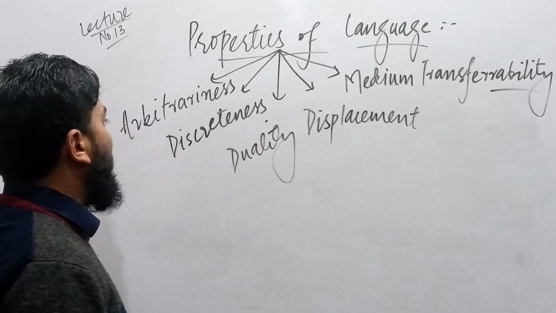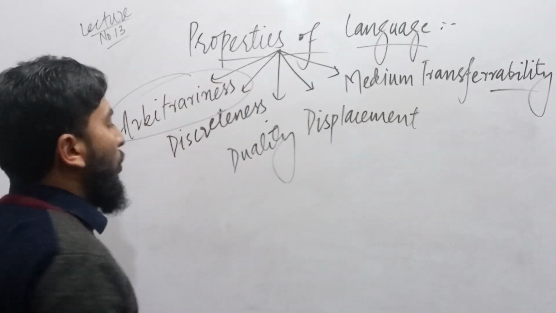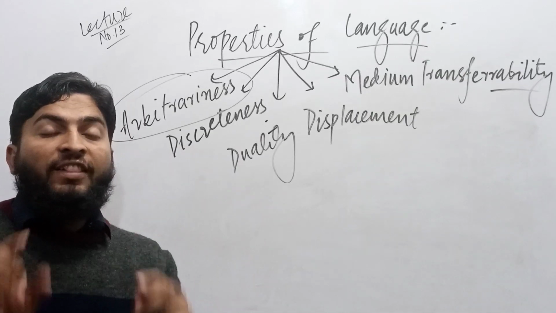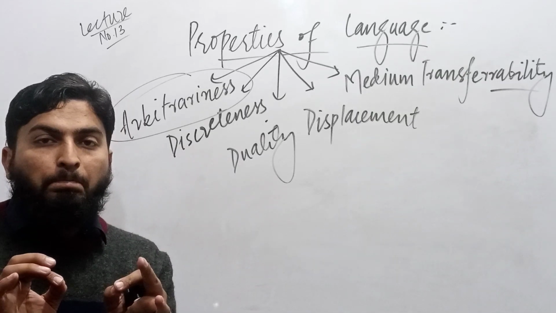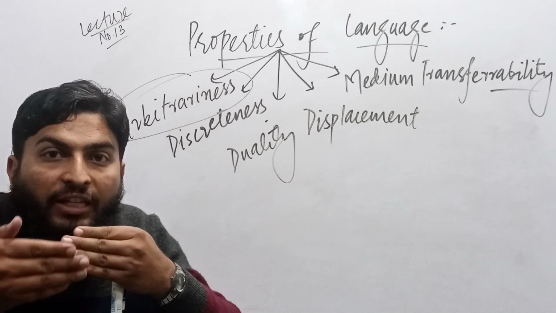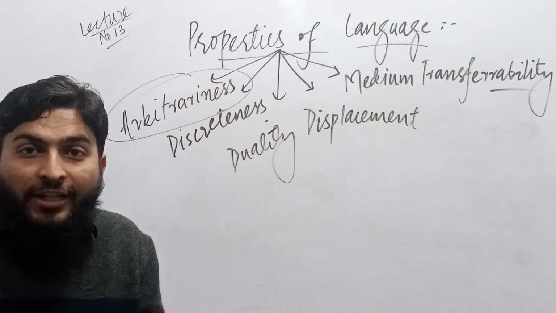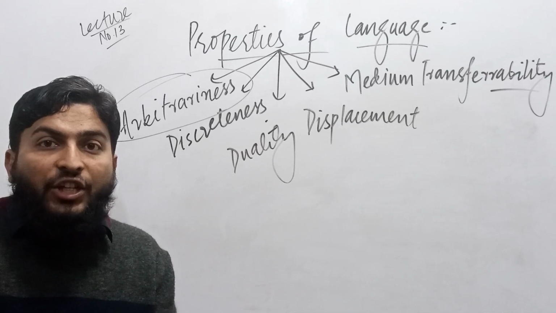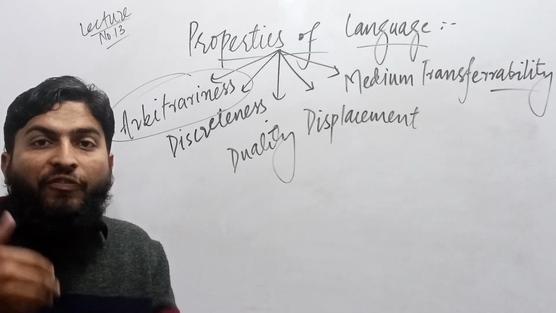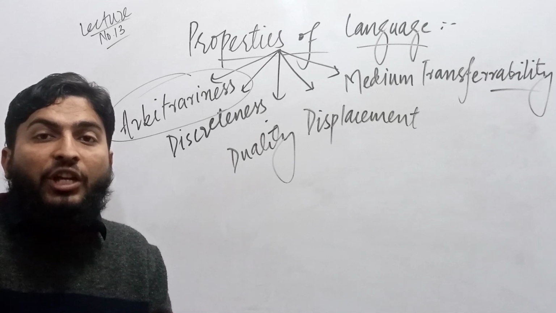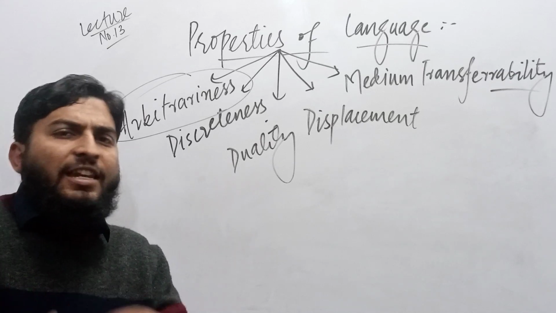So these are 5 different properties of language. The very first property, that is called arbitrariness. What do we mean by arbitrariness? Arbitrariness means that language is not absolute. It is relative in nature. And if it is not relative in nature, then language cannot flourish. Language flourishes because there is the medium of change. It changes again and again.